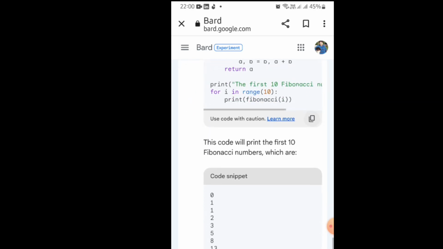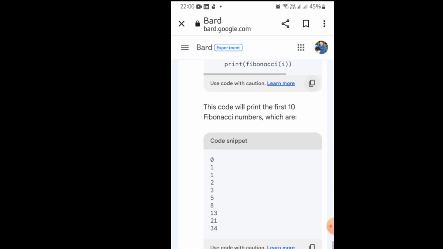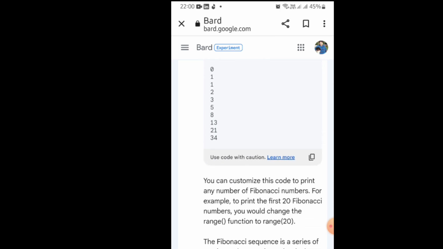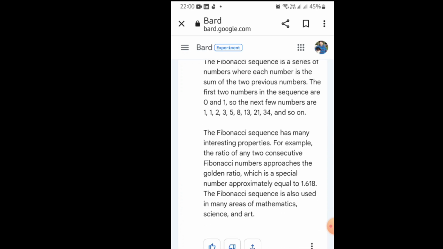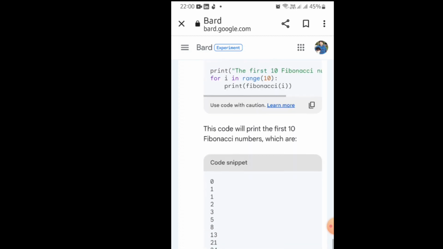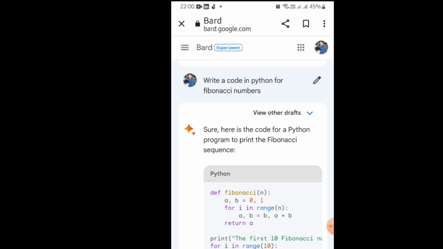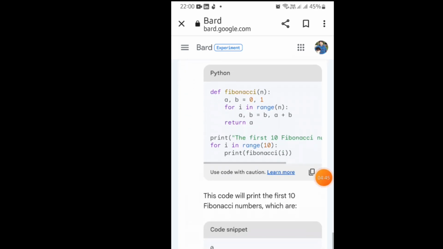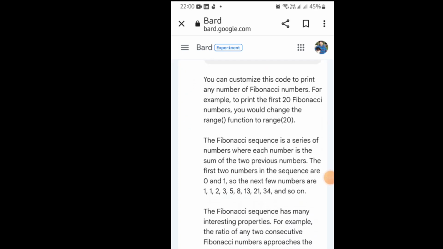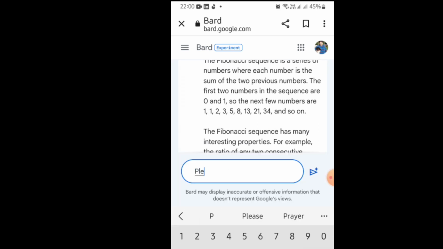So you can learn from here the syntax of the language, how to code, and what the best practices for code are. It has created a code of, I think, the first 20 Fibonacci numbers. You can increase it to whatever is the requirement for you.